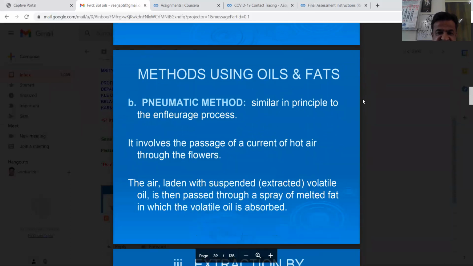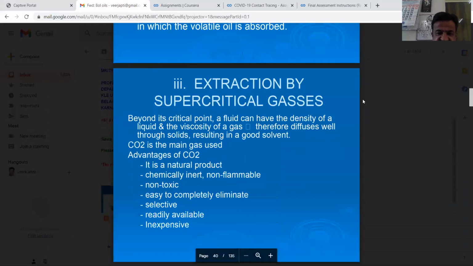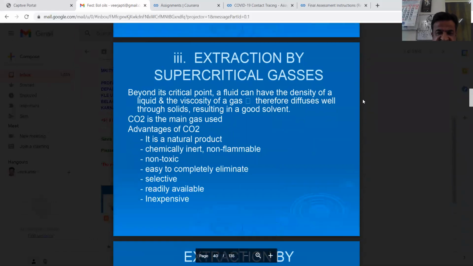Methods using oils and fats. Pneumatic method, similar in principle to the enfleurage method. It involves the passage of a current of hot air through the flowers. The air laden with suspended volatiles is then passed through a spray of melted fat in which the volatiles are absorbed.